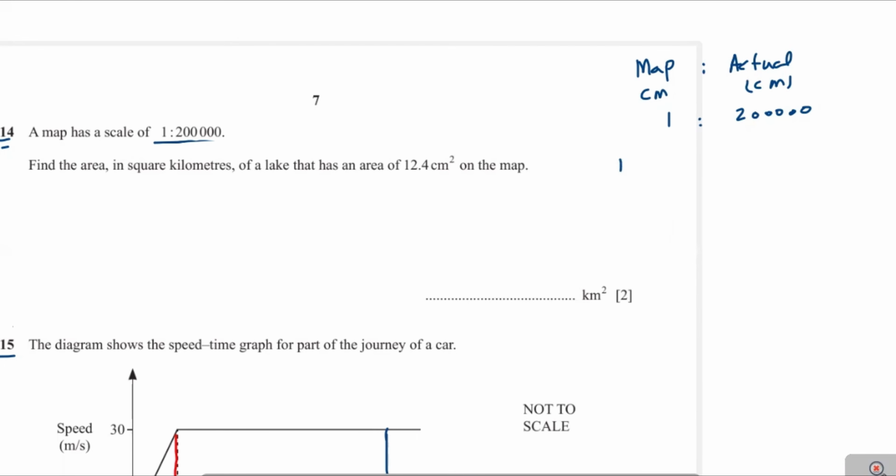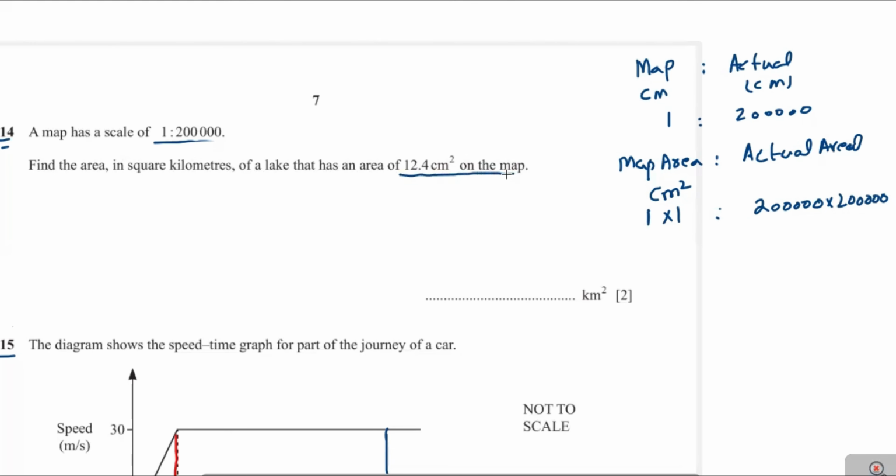Now we can write the map area to actual area ratio as 1 centimeter square. The area of the map will be 1 multiply 1, and the actual area 200,000 multiply 200,000. Here the map area is given as 12.4 centimeter square, so we write it as 12.4.